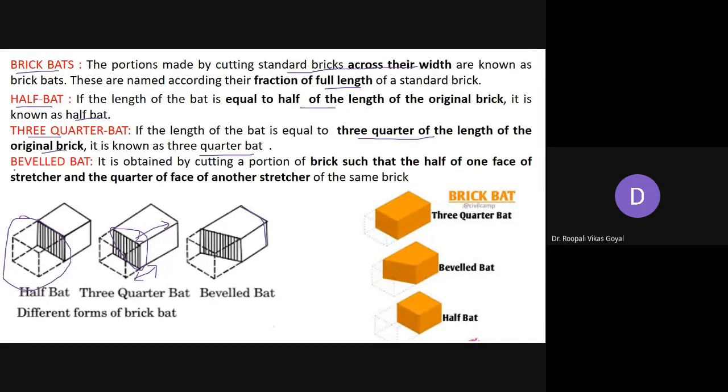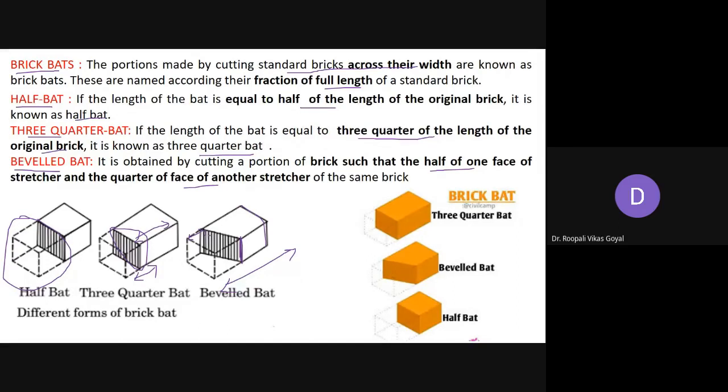Then beveled. Whenever a word like beveled is there, there is some sloping side, कुछ slope आएगा उसके अंदर. So it is obtained by cutting a portion of brick such that half of one face, and a quarter of the other face. Here you can just try to concentrate on this. यहाँ से आप half cut कर रहे. Here you can see 20 centimeter, without mortar it is 190 mm, so that is 19 centimeter. उसका half पे cut कर दिया and यहाँ पे 1/4 cut कर दिया. So at one end it is 3/4 portion, at one end it is half portion. Then such a brick is called a beveled bat.